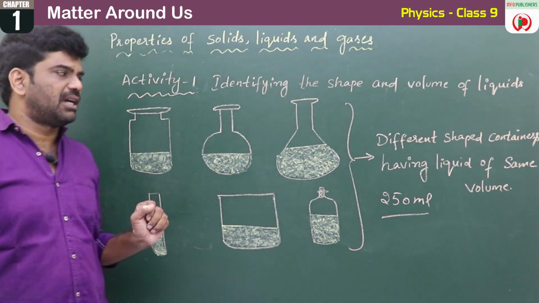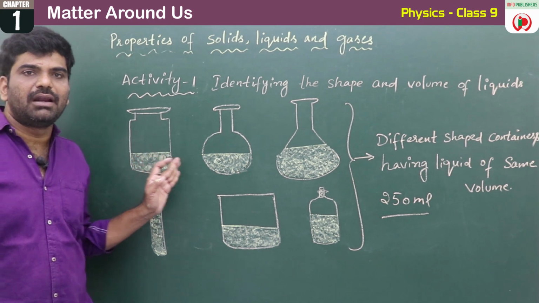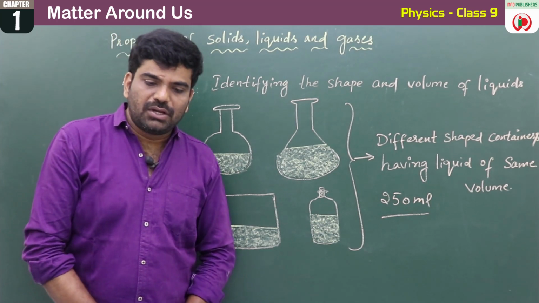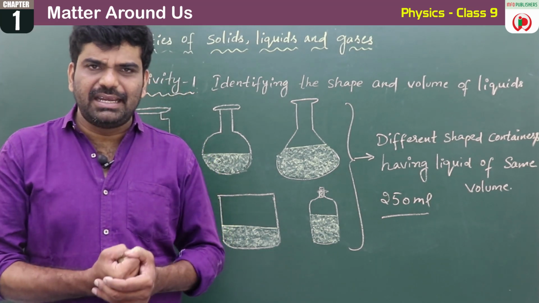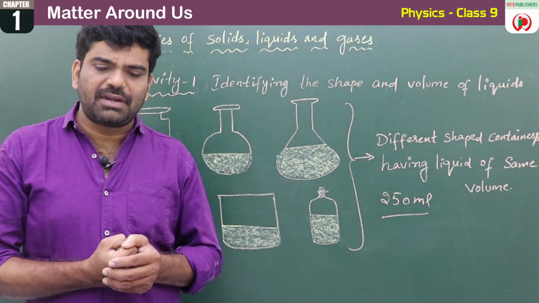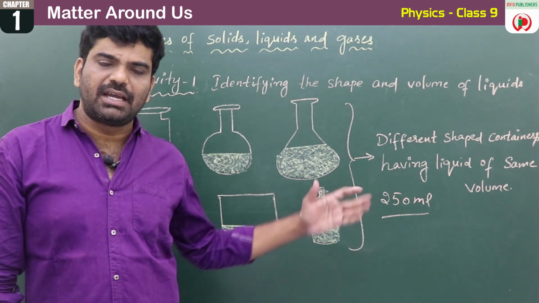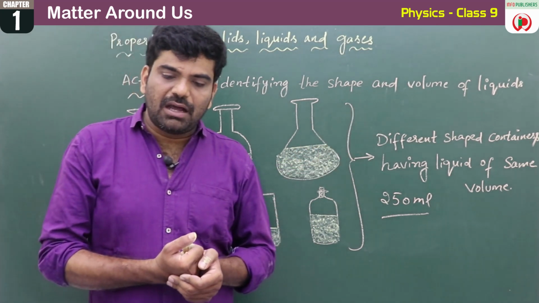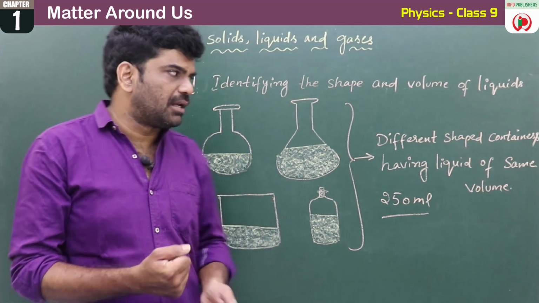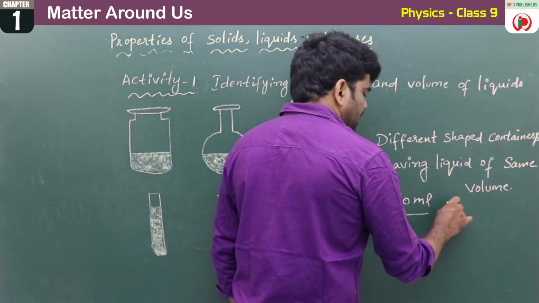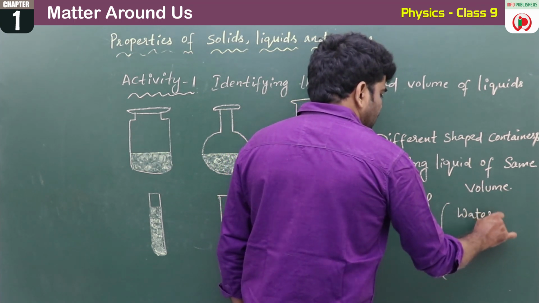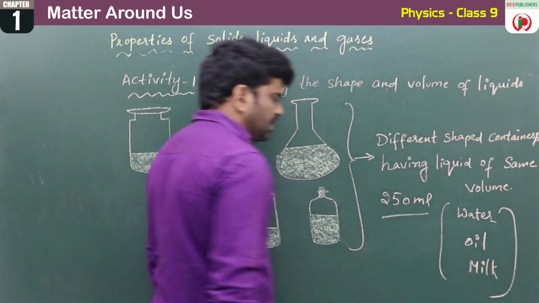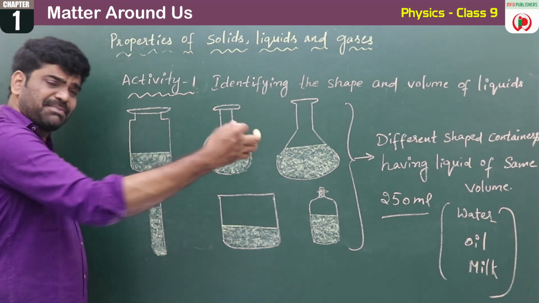With the help of the measuring jar, fill all the different shaped containers with equal volume, take 250 ml. It is not compulsory to collect the same containers as shown in the figure. You can collect any different shaped containers available to you. We also need some liquids like water, oil and milk. To do this activity, the containers may be different.